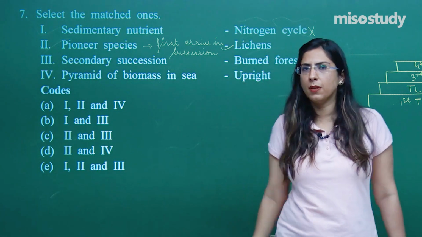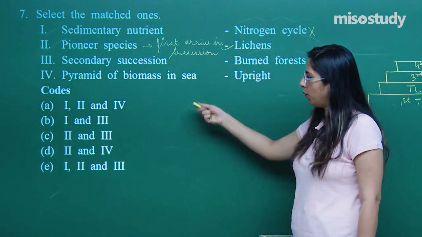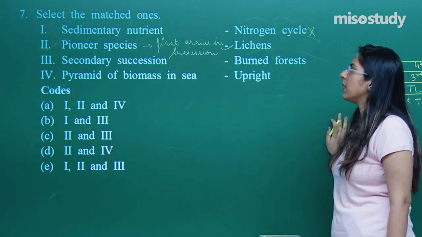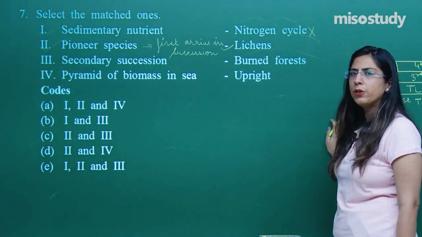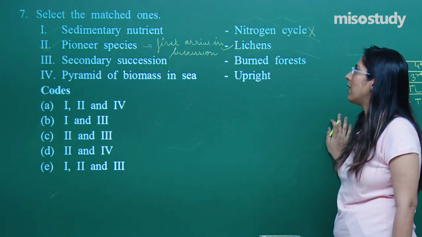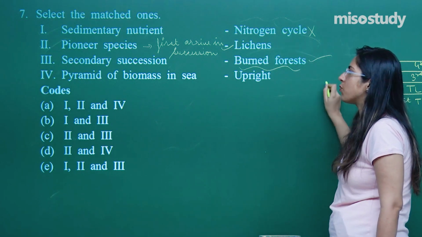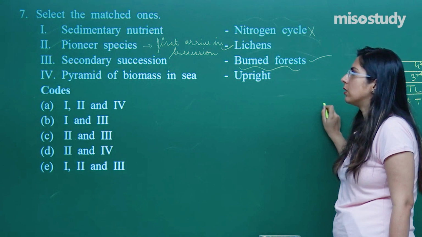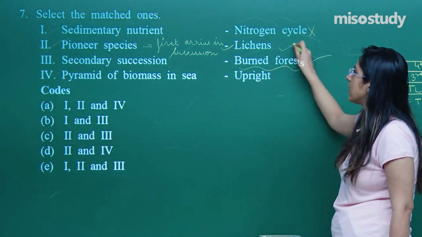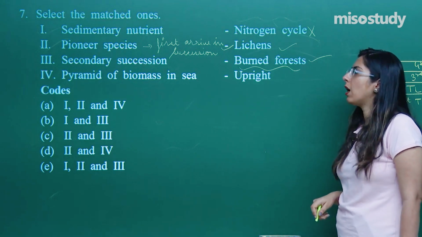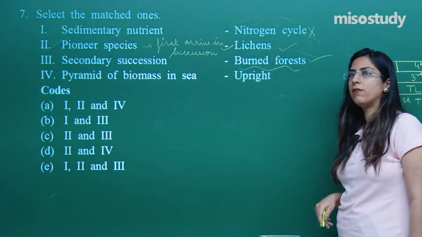So the B option is the correct one, but we have to look at the other options. Secondary succession, as I have already told you, occurs on previously occupied land, and they have given the burned forest. So this seems to be a correct option. So I can say that the second and the third are correct. Let us look at the fourth option. Pyramid of biomass in sea is always upright.